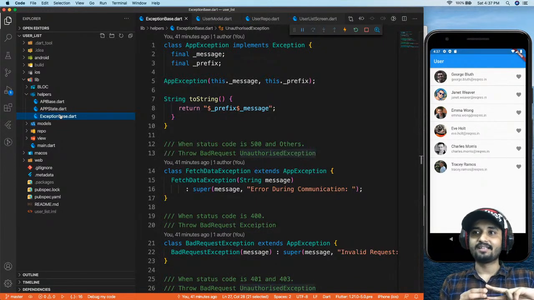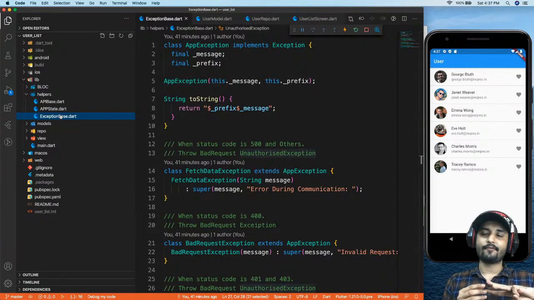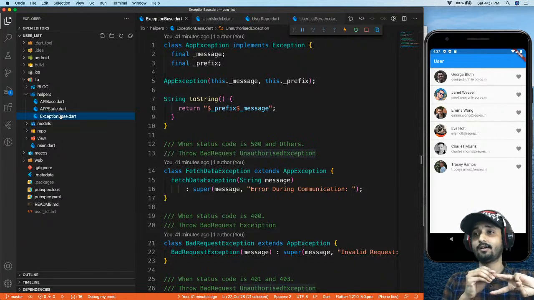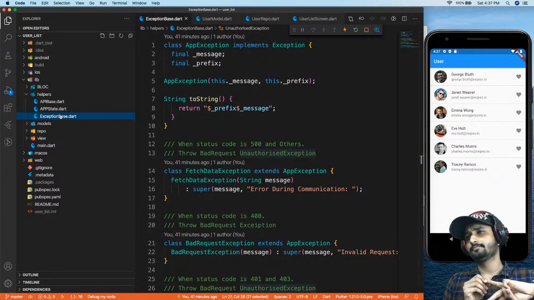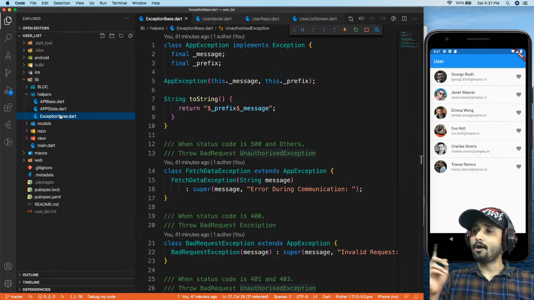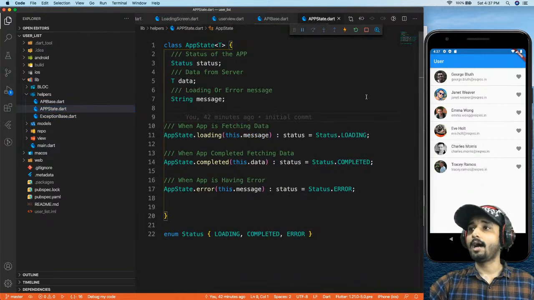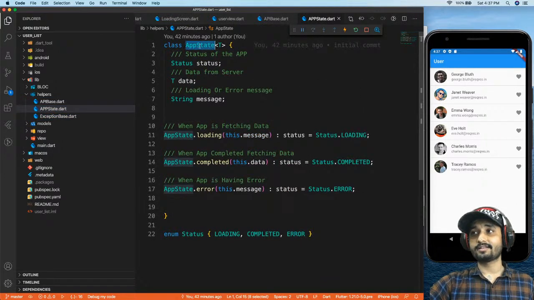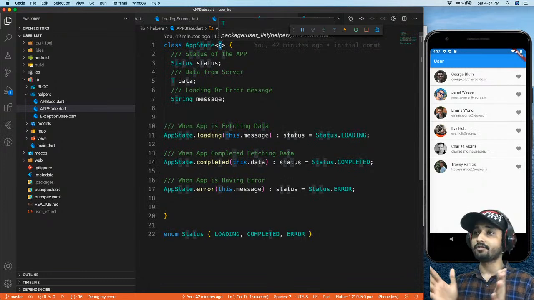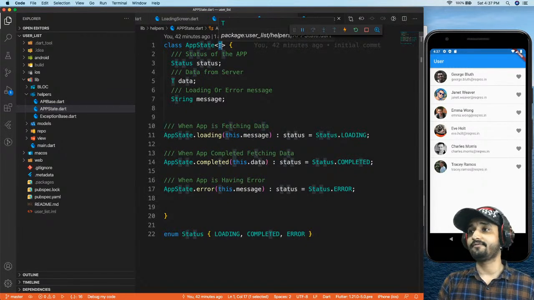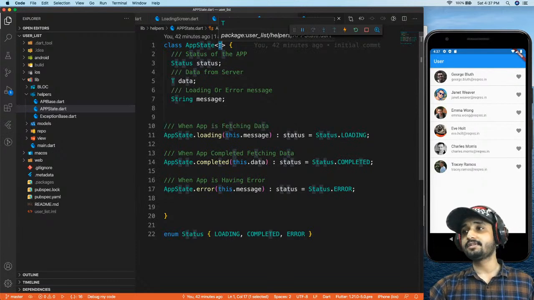Now, the third thing that comes in is how you're going to manage the state of your app. As I mentioned, we are going to have 3 states: loading, completed, and error, right? So now, if I just go ahead into my app state, I have something called an app state class of generic type, right? So I can pass whatever I want. This is the generic type which is given by Flutter, and I have 3 variables declared inside this.